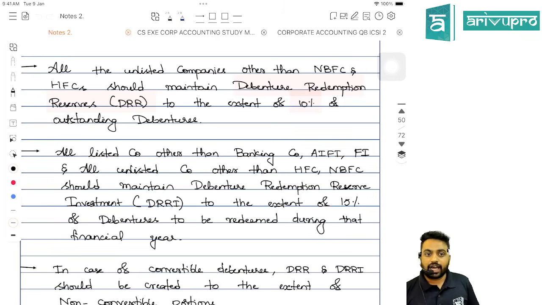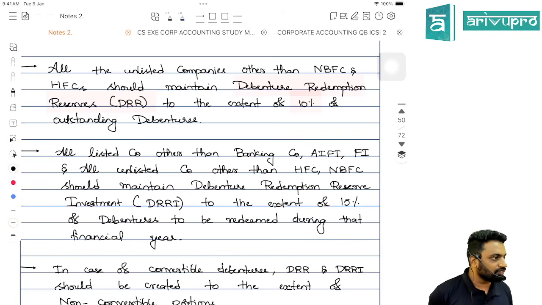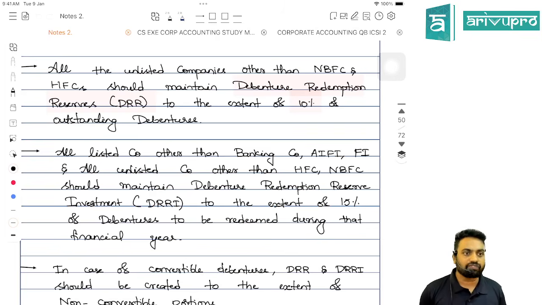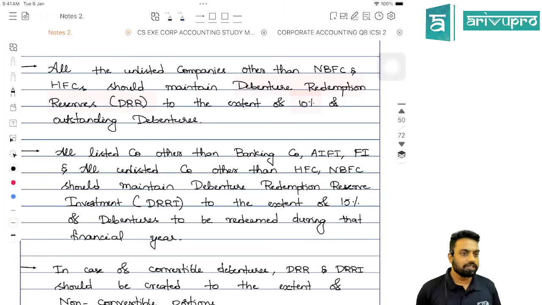Later, there are a few companies which, as per the Act, should keep certain money as an investment for the purpose of redemption. This reserve or the investment you cannot use for any purpose other than redemption of debenture. The investment you keep for the purpose of redemption is known as debenture redemption reserve investment, DRRI.